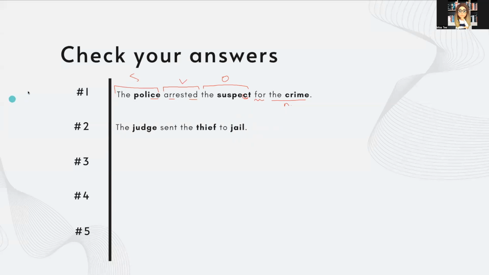Number 2, the judge sent the thief to jail. So here we have very much a similar structure. The judge is the subject, sent is the main verb in the simple past. It's irregular, so it has a T here. The thief is the object. And now we're not saying a reason, we're saying a direction or a direction to where somebody is going. So we're using the preposition to for that, and then still a noun here.